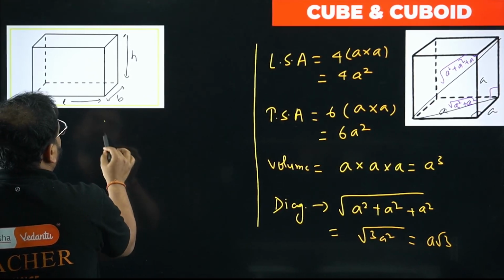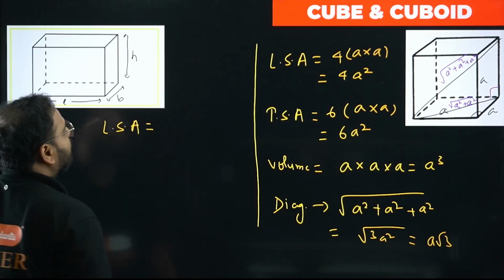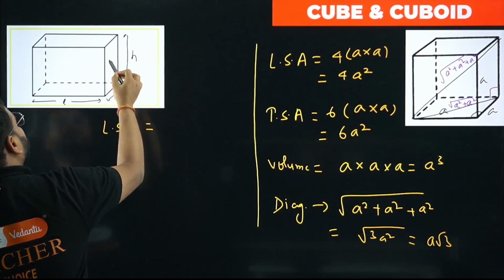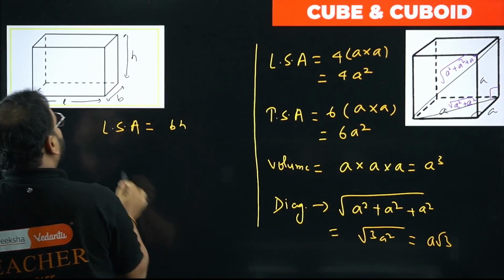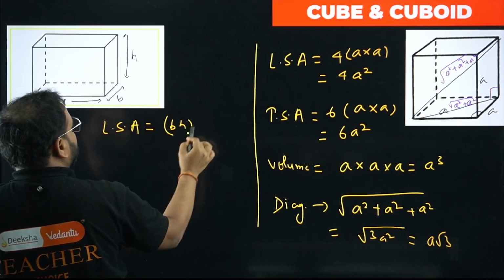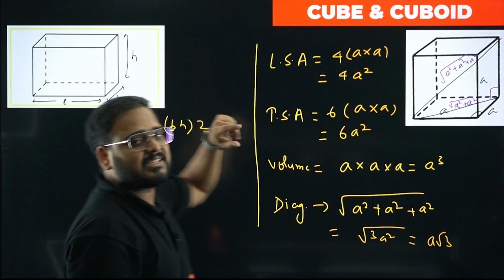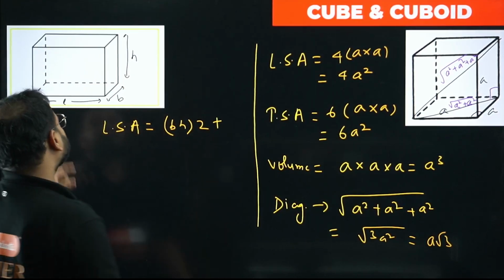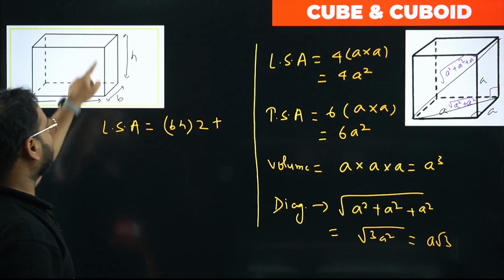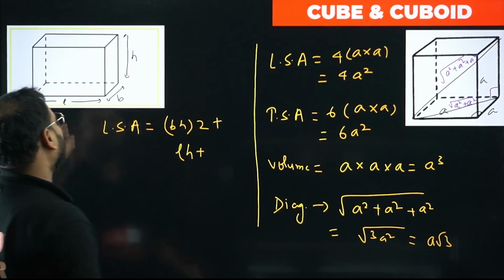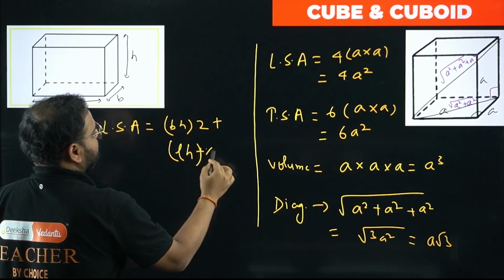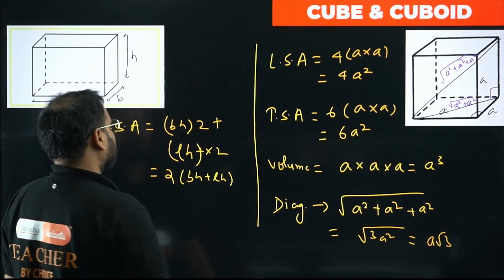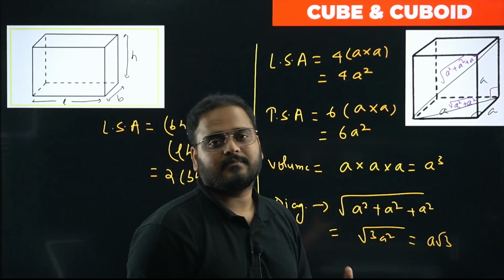Check this out. My lateral surface area will again depend on the walls. I have BH, one wall, the right hand side wall. This is BH. But I'll have the left side also, with the same area, so multiplied by 2. The right side and left side have the same rectangle, BH here and here also BH. So twice of BH plus the front side, L times H, and the back also remains the same. So I can write this into 2 as well. Taking 2 common, I'm getting BH plus LH. This is LSA. Lateral surface area is the walls area.